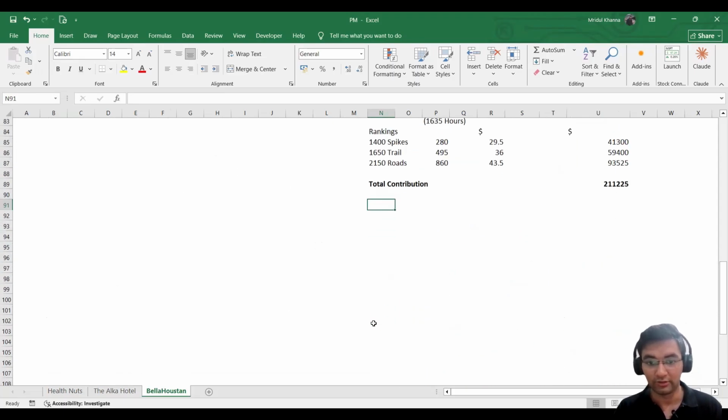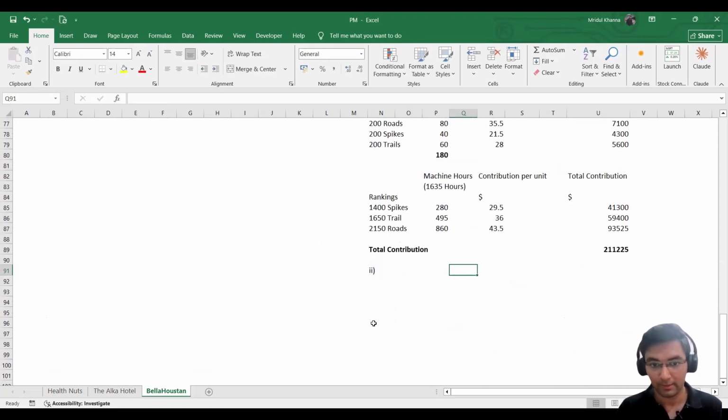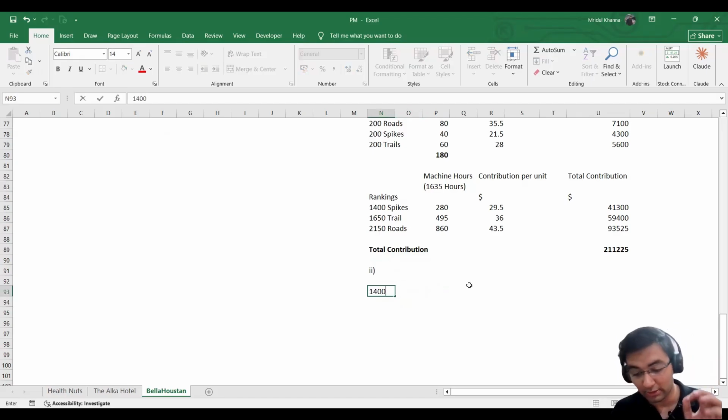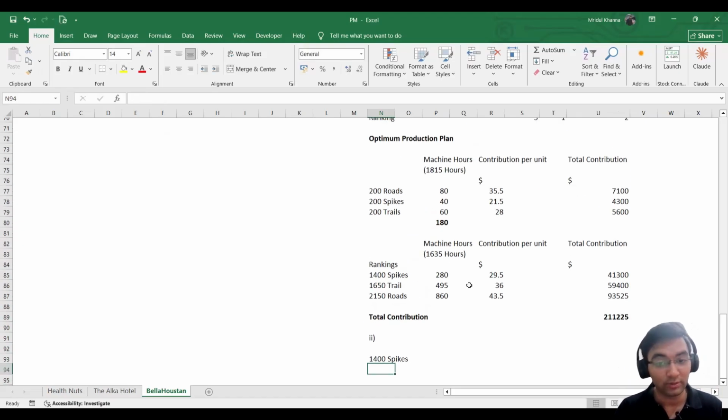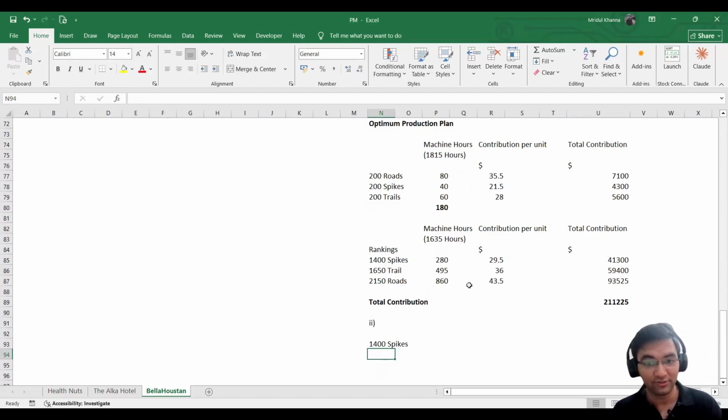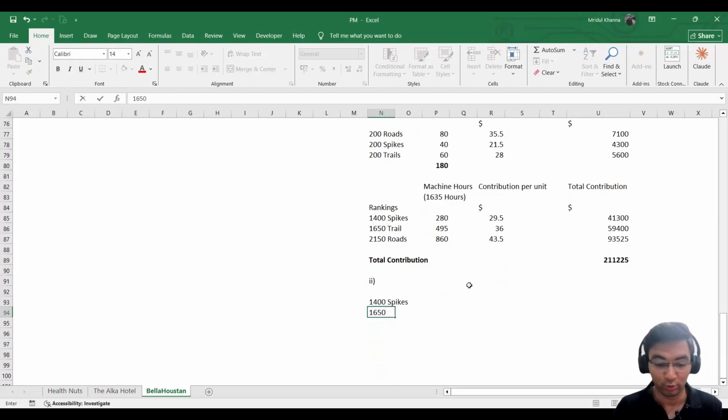All right, so I'll just write here the second heading. Now we will be calculating the general demand first. Now the general demand also needs to be produced. The products need to be put in order of the rankings, as we did in the previous production plan, so that the one with the highest contribution per unit of scarce resource, we produce that kind of shoes first.